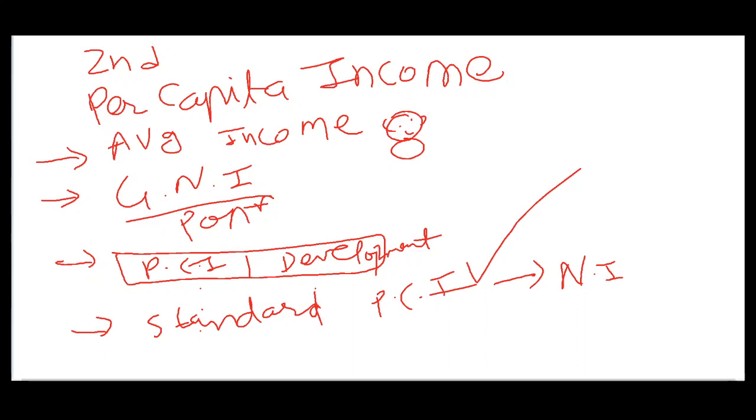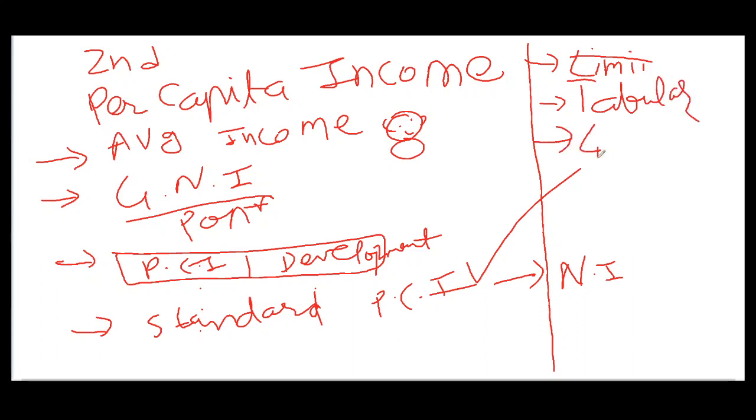Then we saw the limitations of per capita income. Before the limitations we saw the tabular expression, and at last we saw the limitations. I hope all the things are clear, and I am insisting you read the textbook twice and thrice, because I am delivering you the main crux and main funda. All the rest of the things which are extra, which are not the main key factors, I am not including in this PPT presentation.